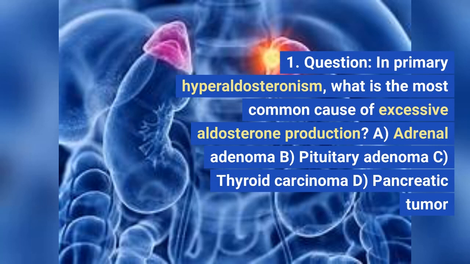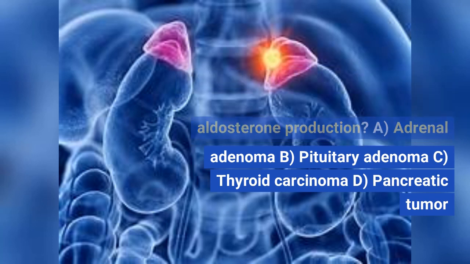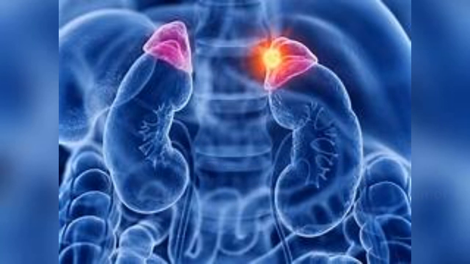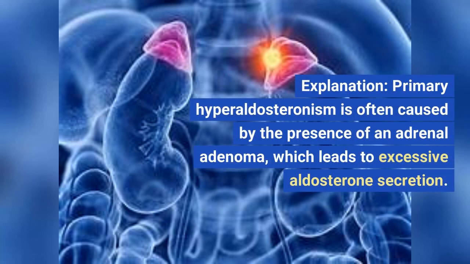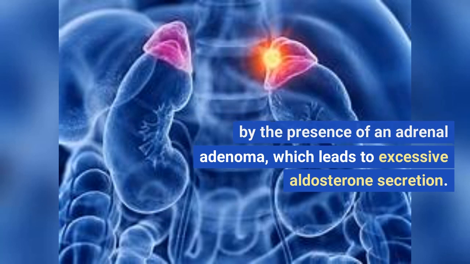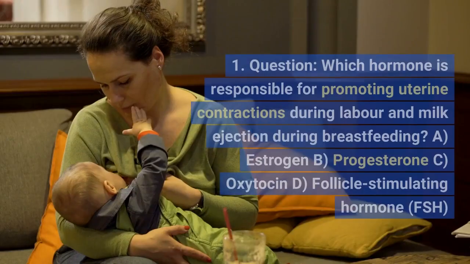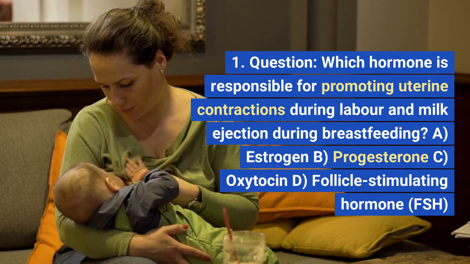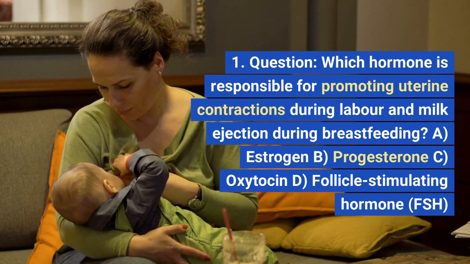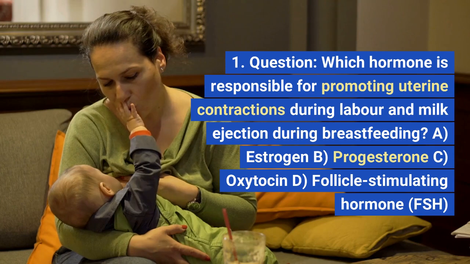A. Adrenal adenoma. B. Pituitary adenoma. C. Thyroid carcinoma. D. Pancreatic tumor. Answer: A. Adrenal adenoma. Explanation: Primary hyperaldosteronism is often caused by the presence of an adrenal adenoma, which leads to excessive aldosterone secretion.